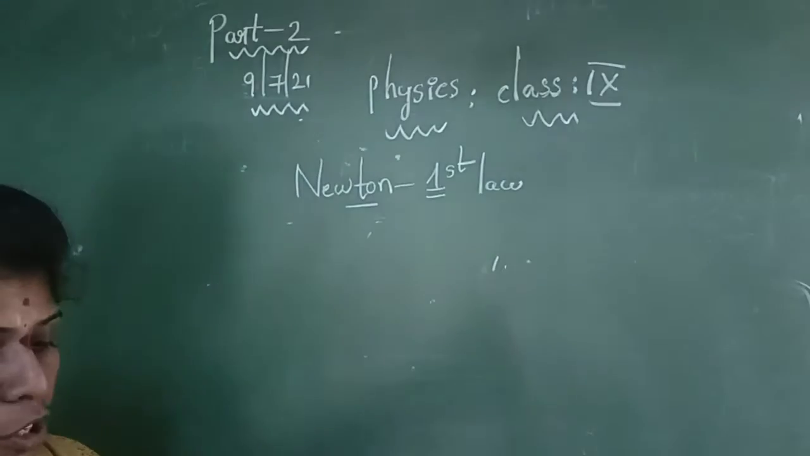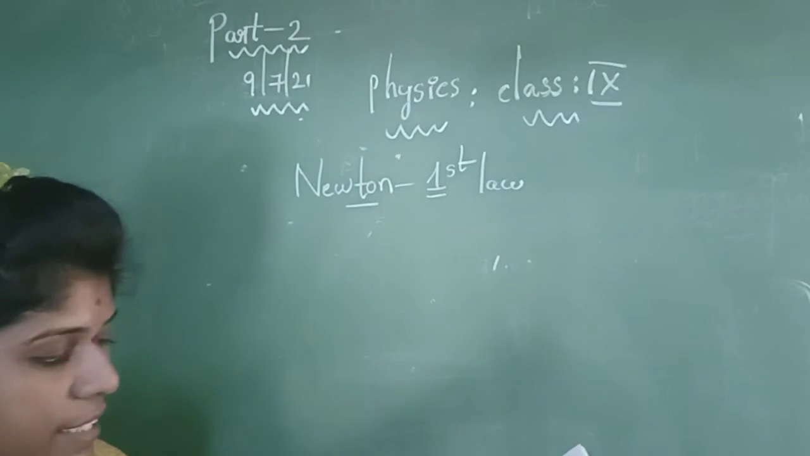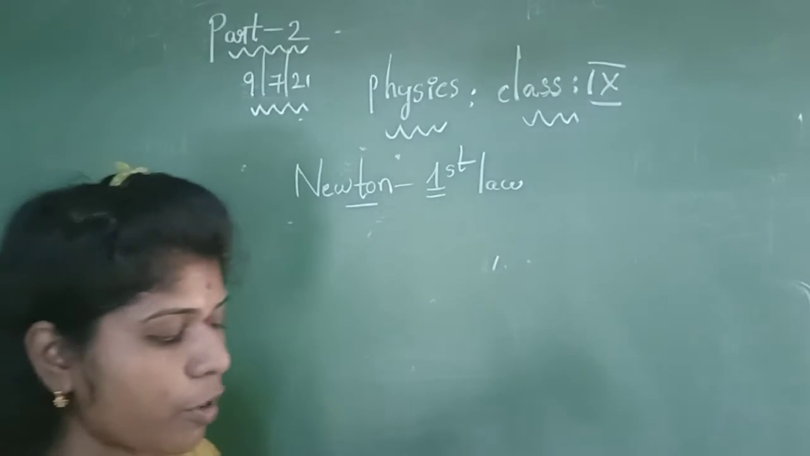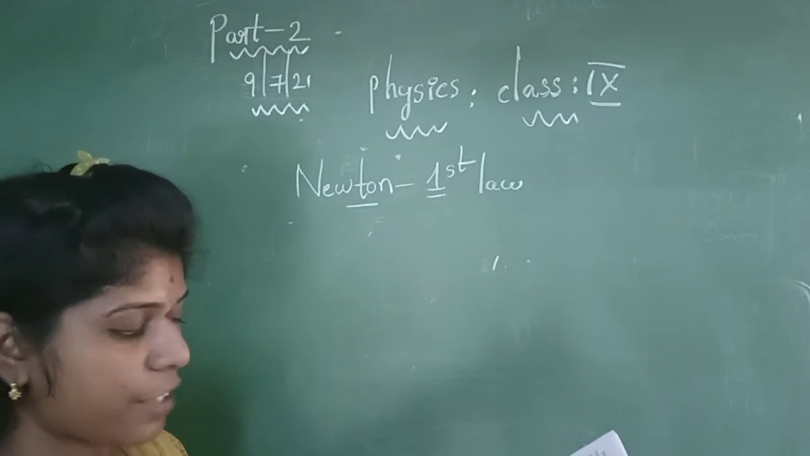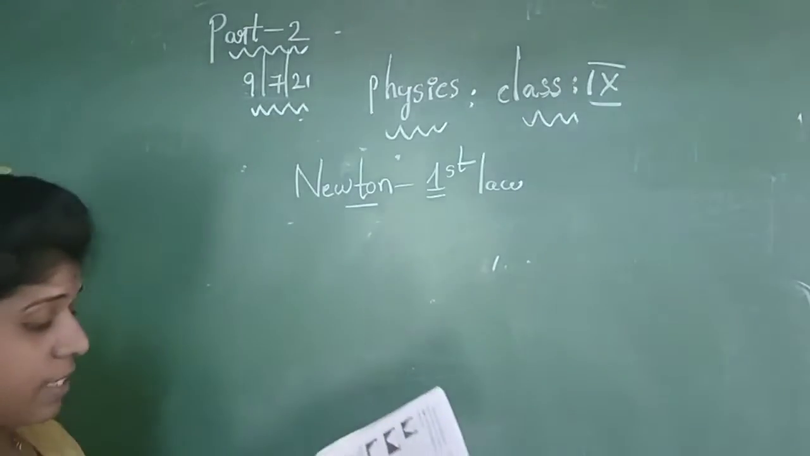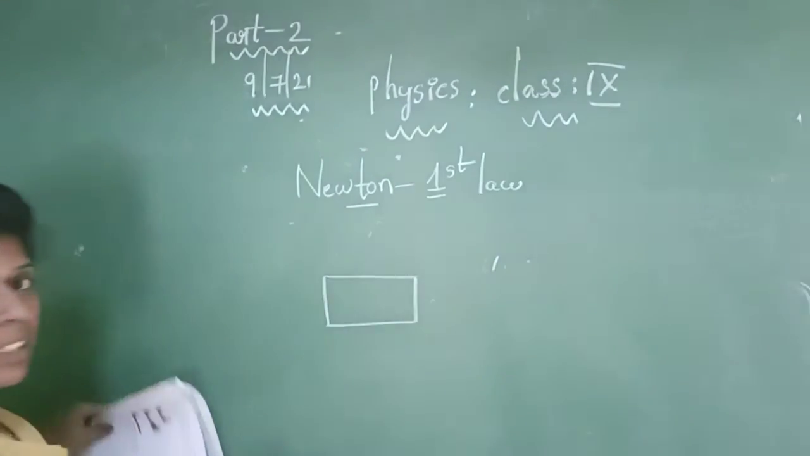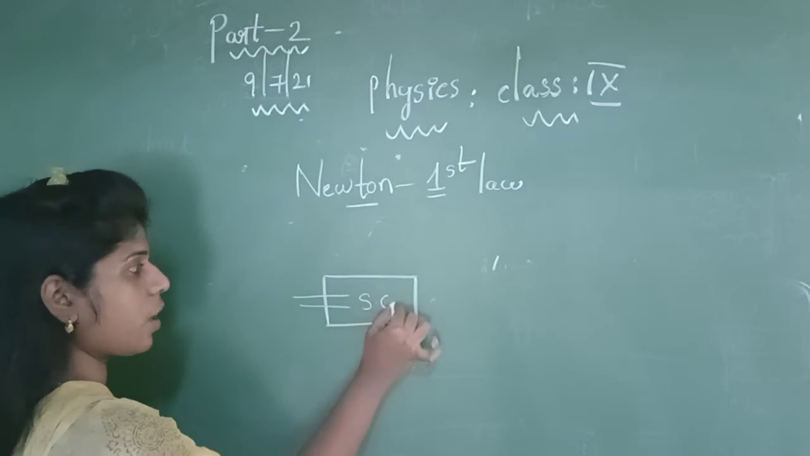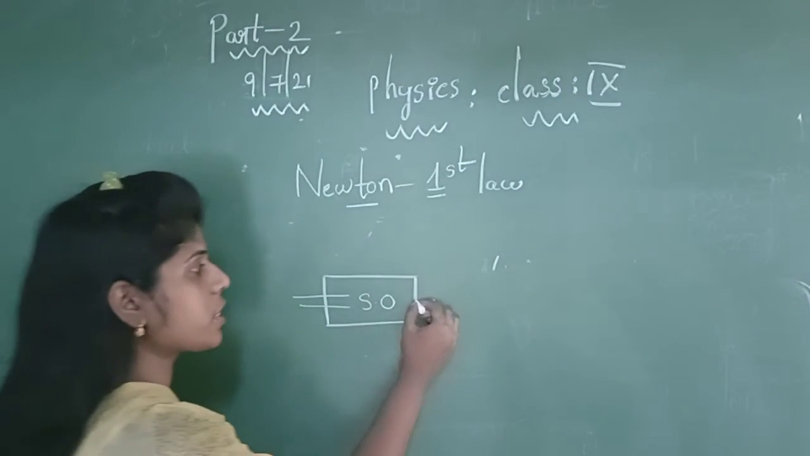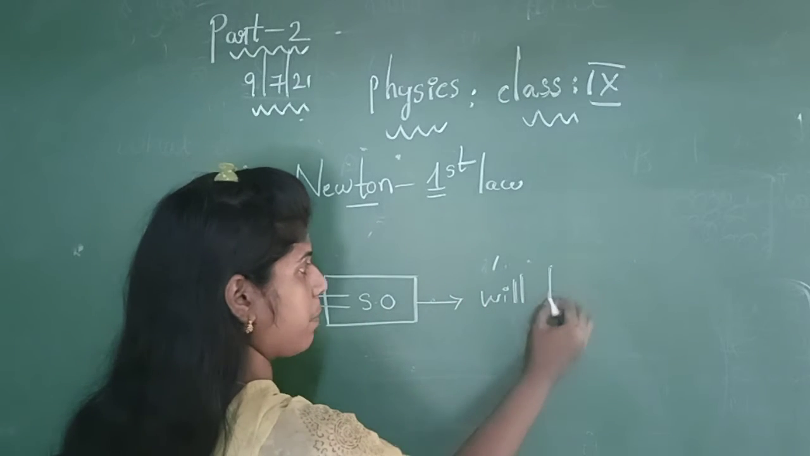The first law of motion can be stated as follows. Every object will remain at rest or in a state of uniform motion unless compelled to change its state by the action of the net force. What does this statement indicate? Whenever we are applying any force to the selected object, the position of this object will change.